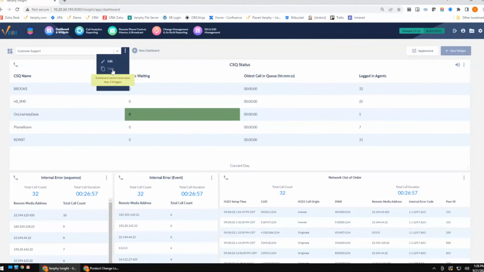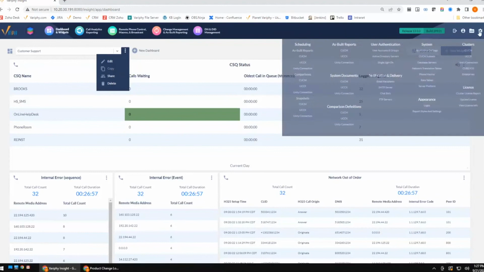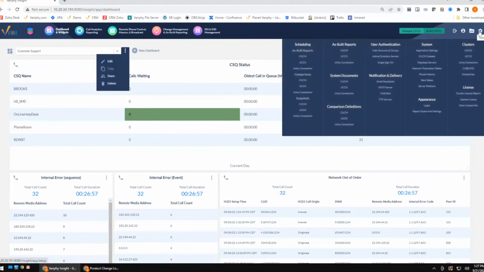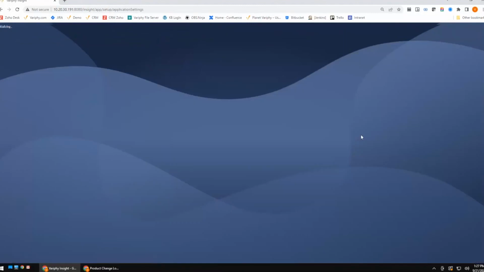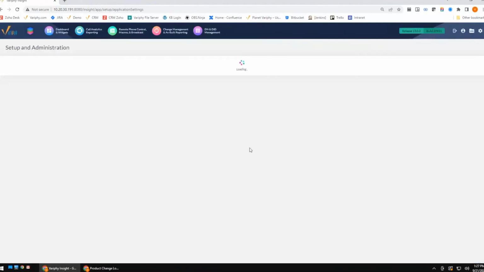If I delete one of these widgets over here or delete 2 of these widgets, I'll be able to go ahead and just add another one. Again, also a system application property. So anytime you need to change or adjust those for your environment, right under the gear, application settings, you'll be able to make any adjustments to any of those settings that we just talked about.